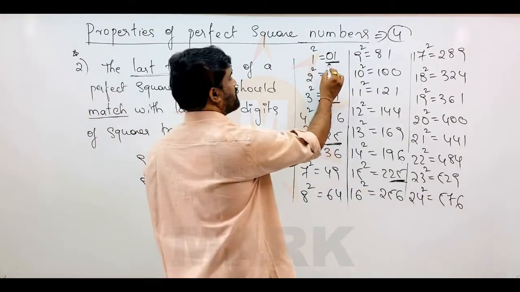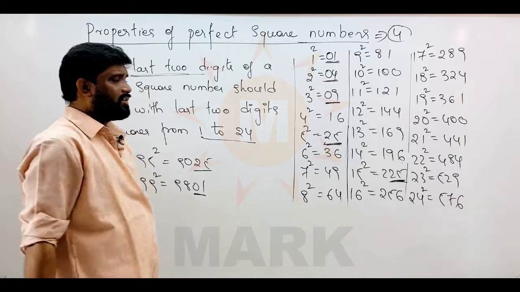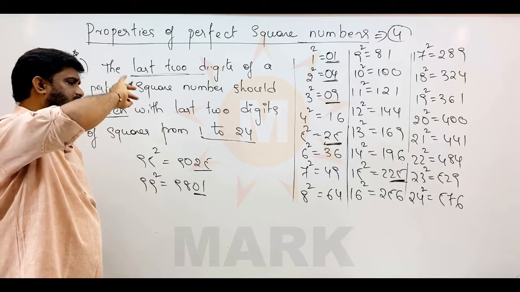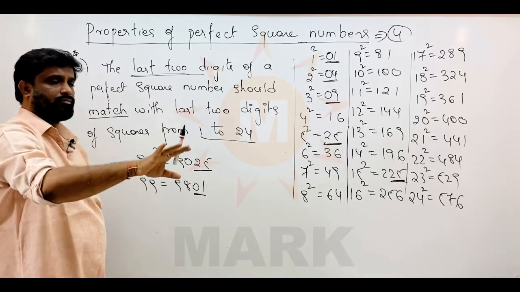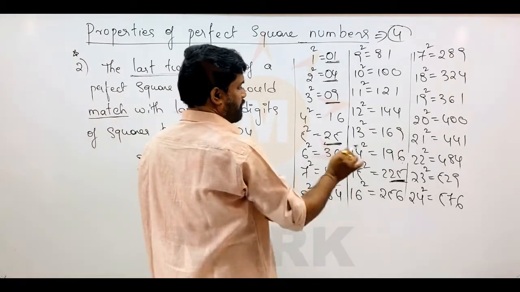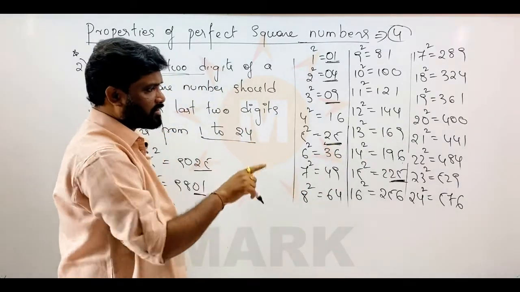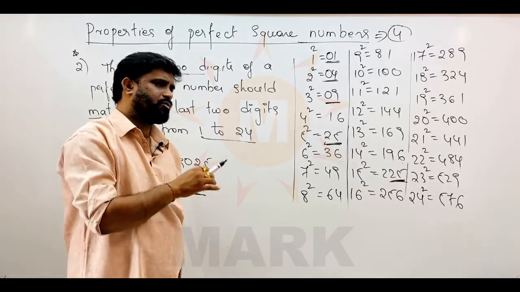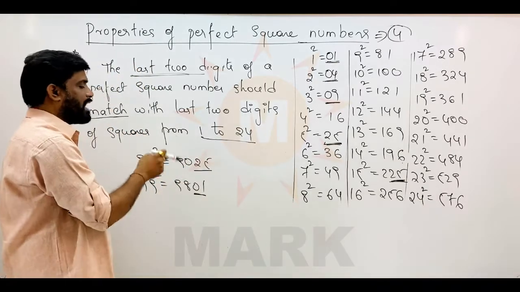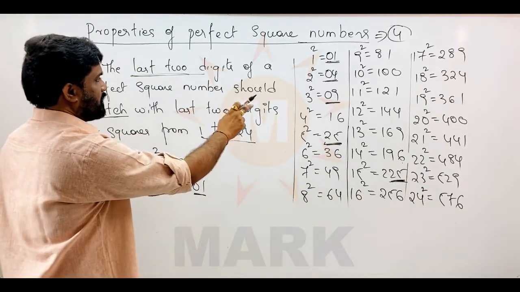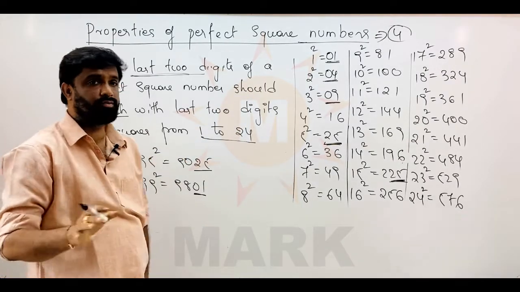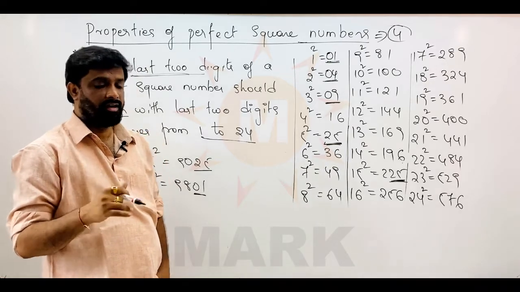The last two digits 01 match 1 square. So you take any square starting from 25, and you have to remember the last two digits of the first 24 squares. From 25 onwards, the last two digits of any perfect square number should match the last two digits of the squares from 1 to 24. This is the most important property and it is highly useful in solving questions. Now going to the third property.